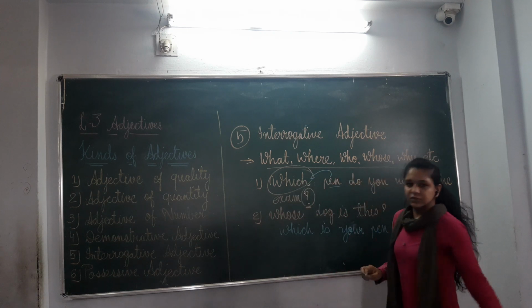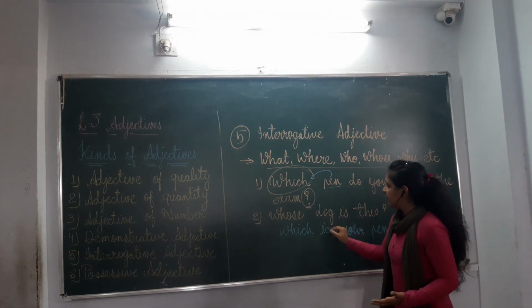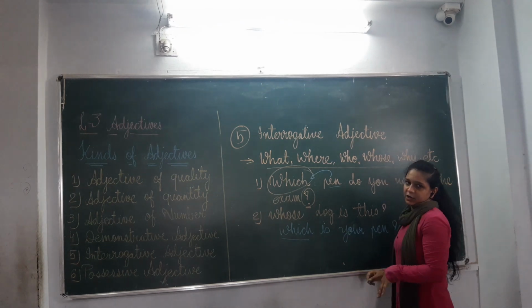Question mark. So, do you find a noun just immediately after this word? No, no.